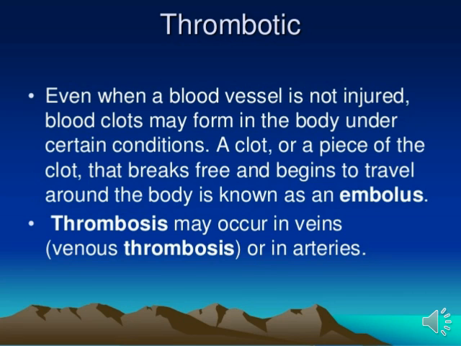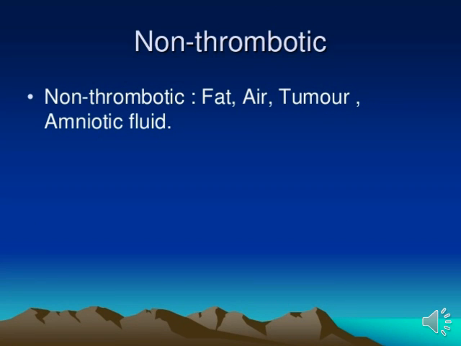Okay, now we will see the next type, the non-thrombotic type of pulmonary embolism. Basically, the responsible reasons are of different types, like fat, air, tumors and amniotic fluid. By these, blockage happens in a particular area of the pulmonary arteries or pulmonary veins. So this condition comes under the non-thrombotic type of pulmonary embolism. Okay students, so that's all about the types of pulmonary embolism.